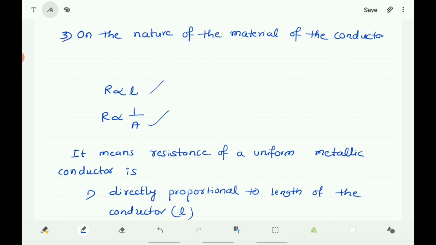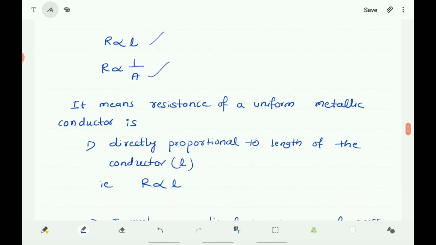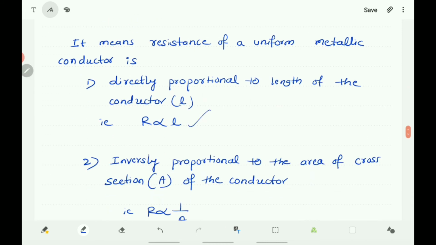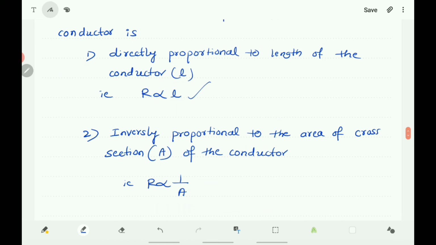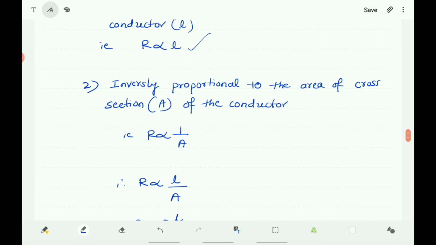That is, R is proportional to L, and R is proportional to 1 by A. Means the resistance of a uniform metallic conductor is directly proportional to the length of the conductor, that is R is proportional to L, and inversely proportional to the area of cross section A of the conductor, that is R is proportional to 1 by A. So by combining the two, you can say that R is proportional to L by A.